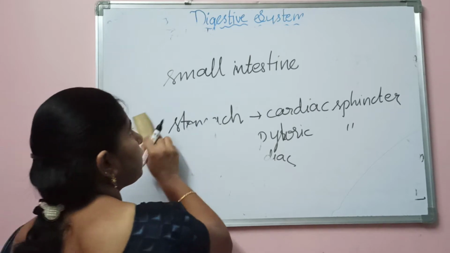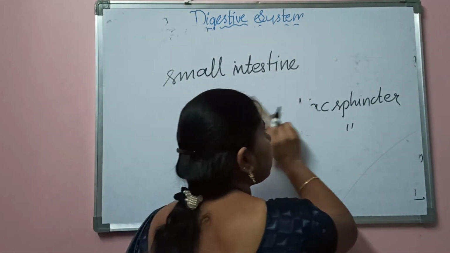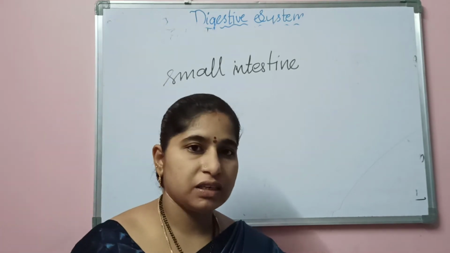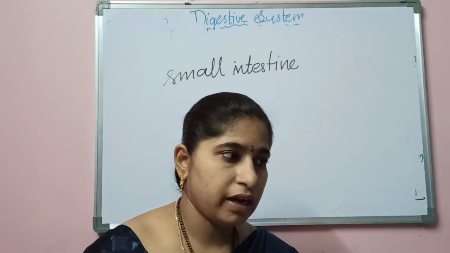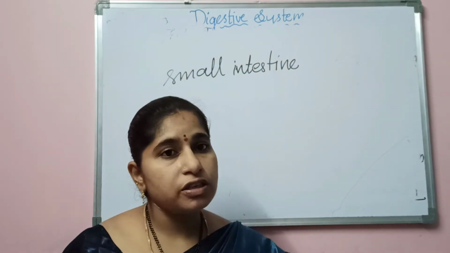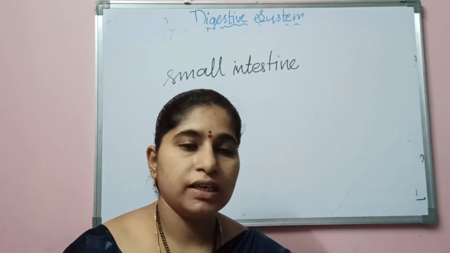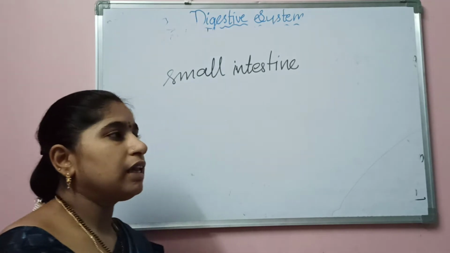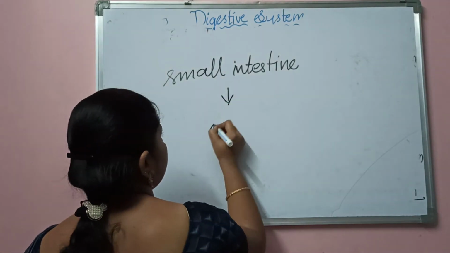Now what happens in the small intestine? In the small intestine, complete digestion of carbohydrates occurs, protein digestion occurs, and fats are also digested. The small intestine contains a particular enzyme juice called succus entericus.